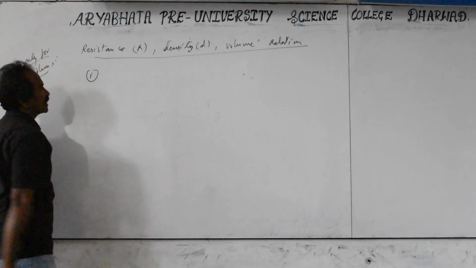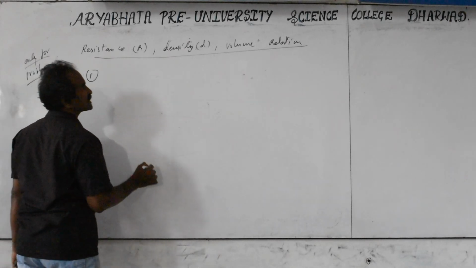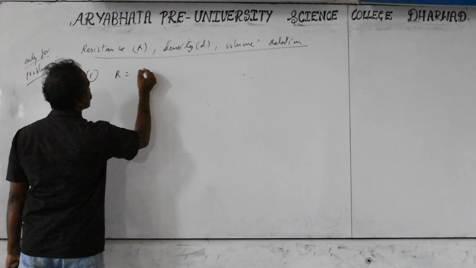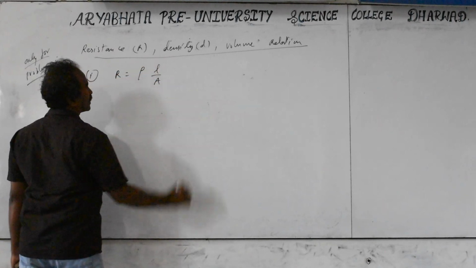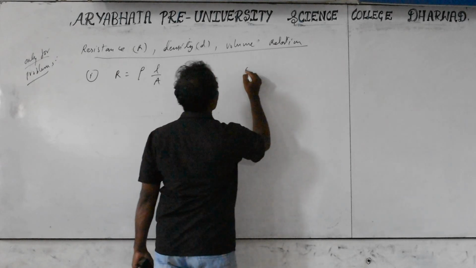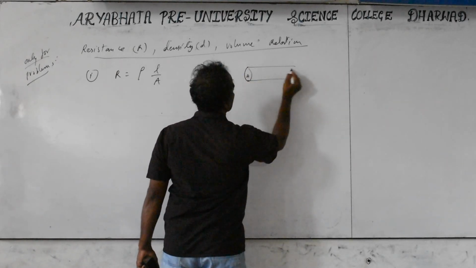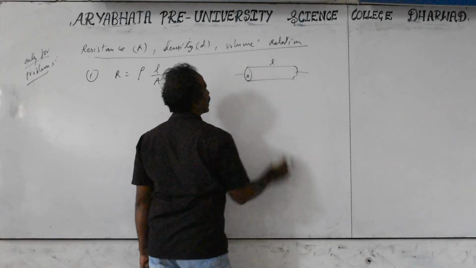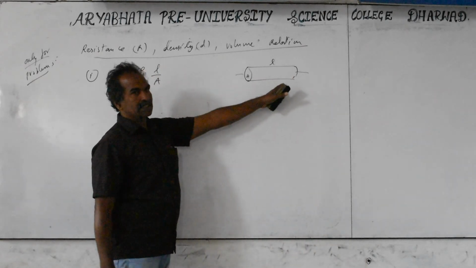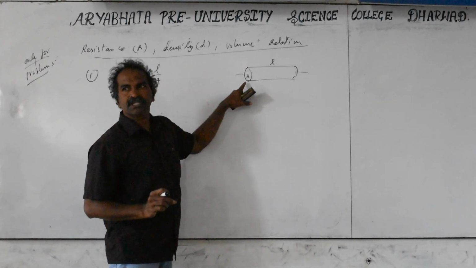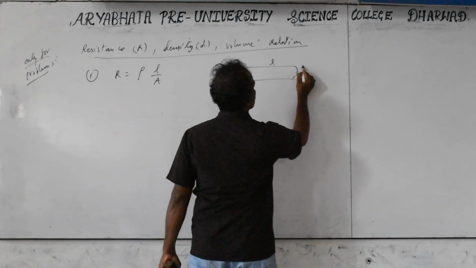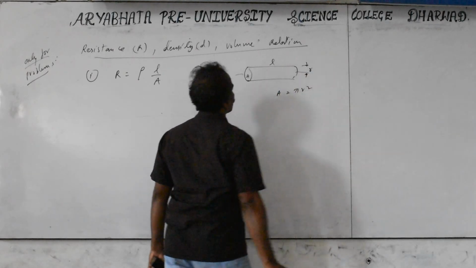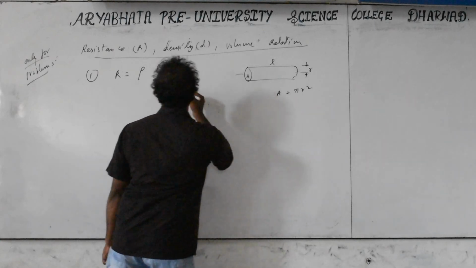Different relations are there. The first relation is between resistance, length and area of cross section. The basic relation is R equals rho into L by A. So we are taking some wire conductor of area of cross section A and length L. If you stretch it, what happens? If you compress it, what happens? If you stretch it, length increases. The wire becomes thin. Thin means what? Area of cross section decreases. Area is equal to pi r square for a circular cross section, where r is the radius.